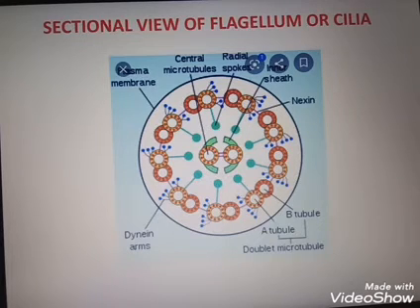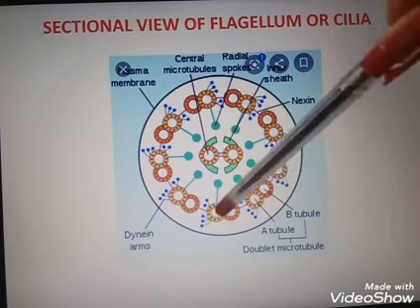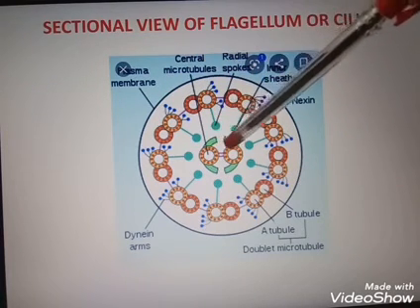In the cilia and flagella, the arrangement is 9 plus 2. The 9 microtubules are arranged in a doublet form. Here you can see the 9 peripheral tubules and the 2 central tubules.